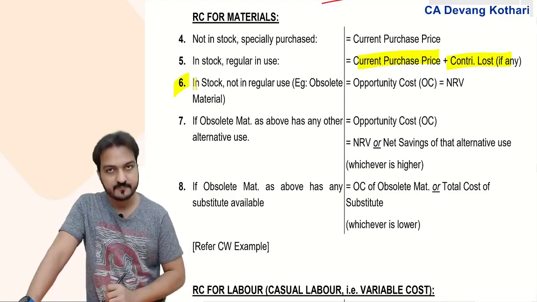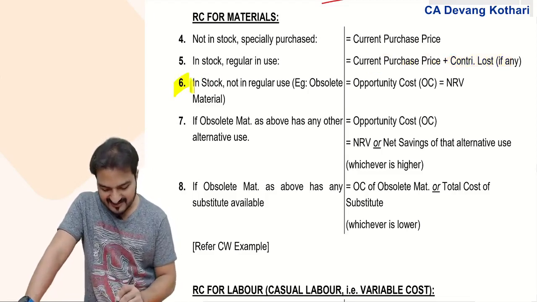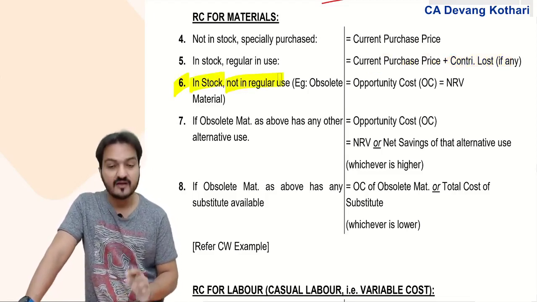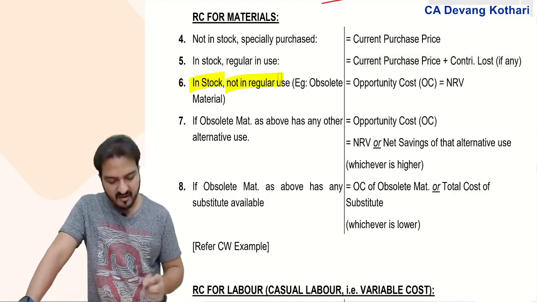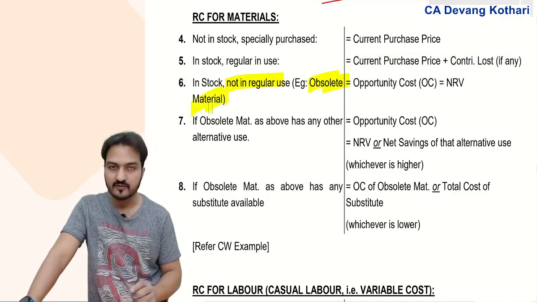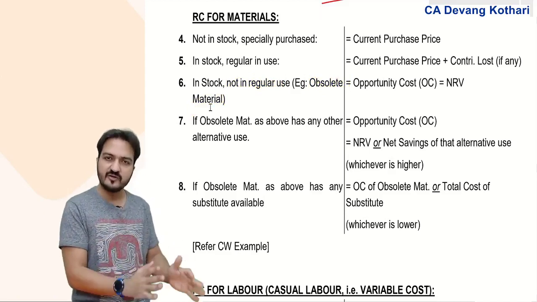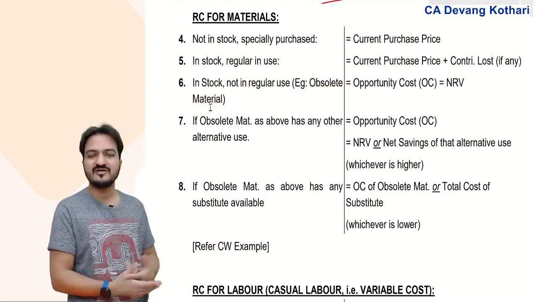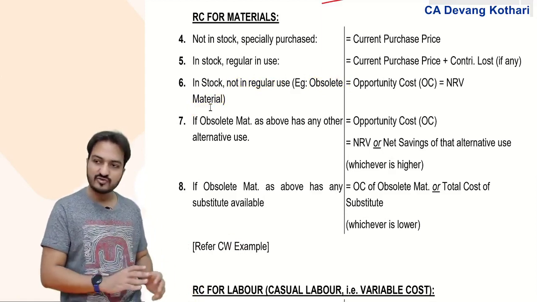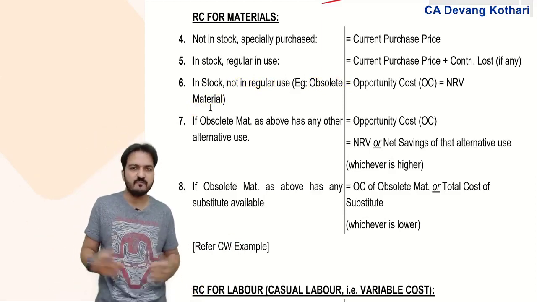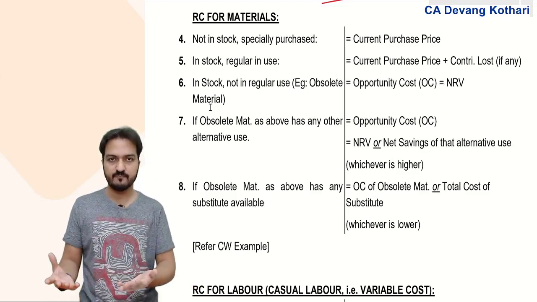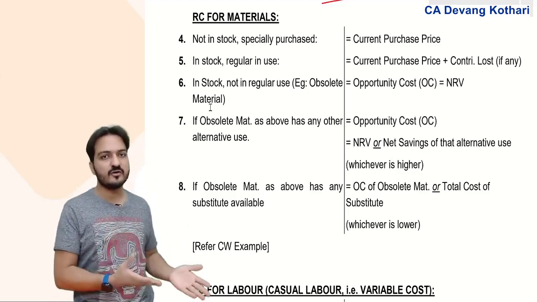So that lost contribution is also added to the relevant cost of the new offer. Next, if the material is in stock but not in regular use, maybe it is obsolete material. If my new offer requires some old obsolete material, which is anyway not used in regular work, then the relevant cost will be zero, because I did not have any other use of this good.